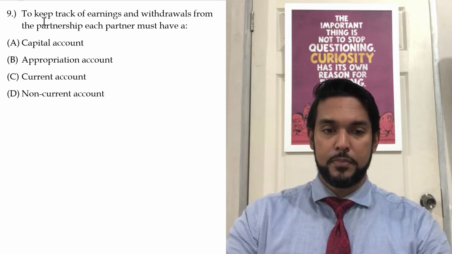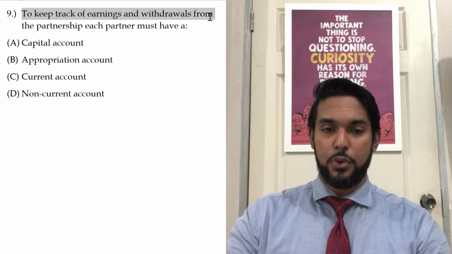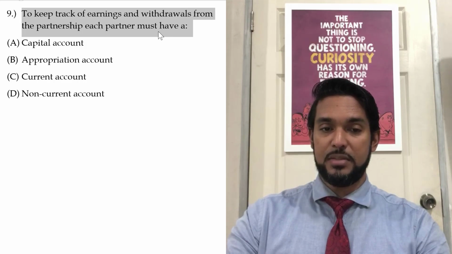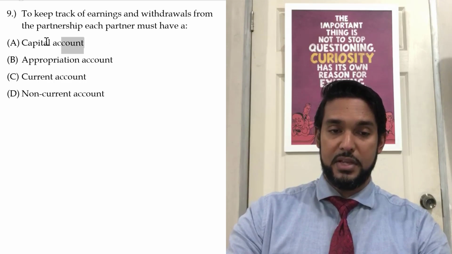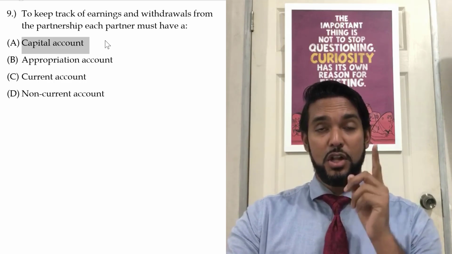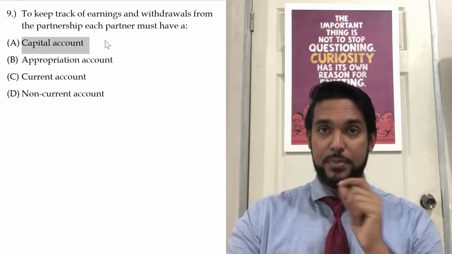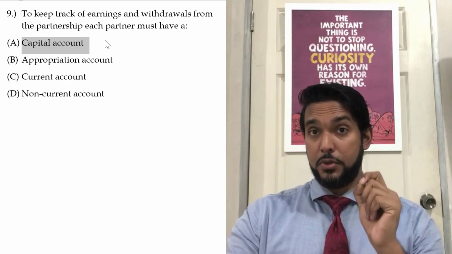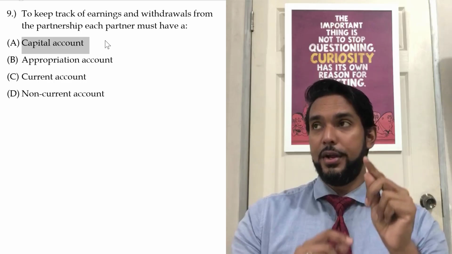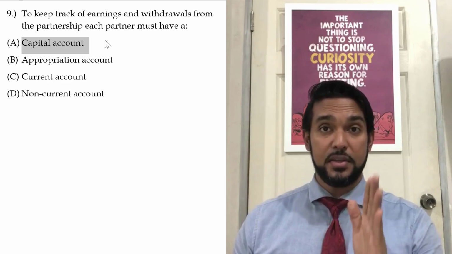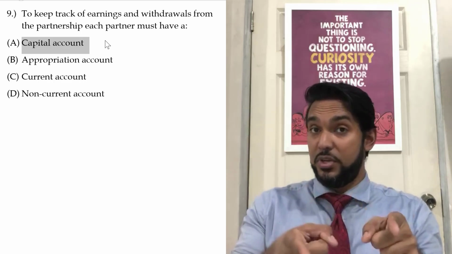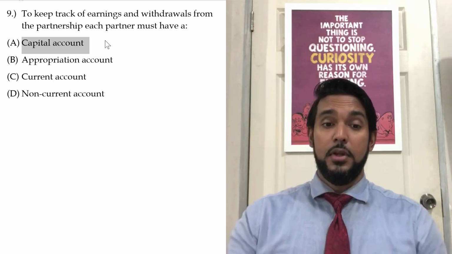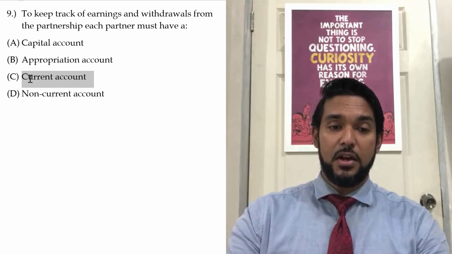Number 9. To keep track of earnings and withdrawals from the partnership, each partner must have a capital account. Yes, but that is to record the initial contribution of the partner's capital. It's not to record earnings and withdrawals. Now, there is something called a fluctuating capital account, which can do that, but that's not what is being referred to here, right? What they need is a current account.